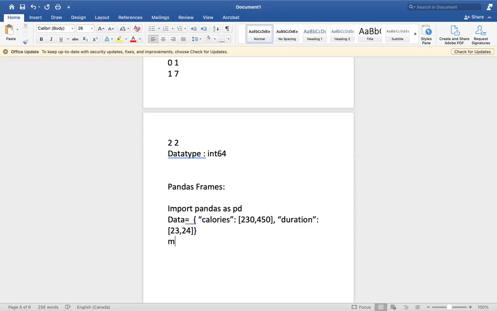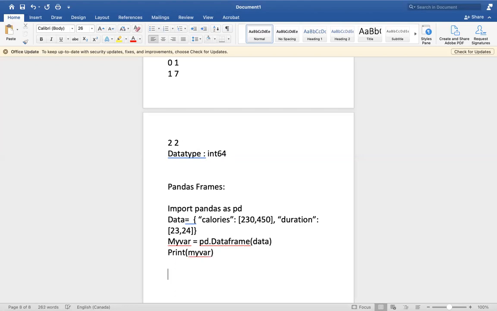So the next thing we are doing, we have to declare a variable name, right? My var. So here we'll get pandas dot, what is the thing we use? We have DataFrame. So we can give like pandas dot DataFrame of data. So data is the thing we have declared, the calories and duration. Okay. And then we'll give print of my var.